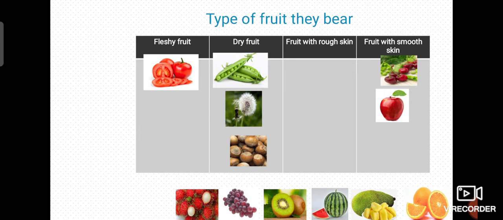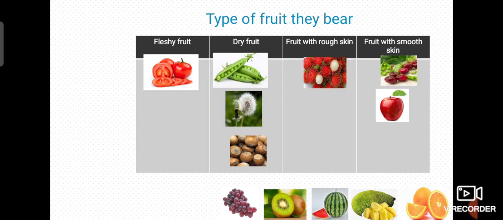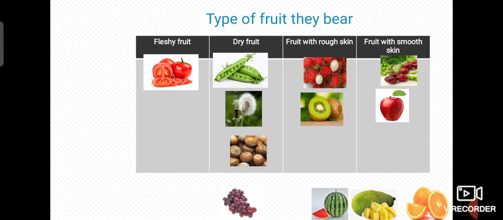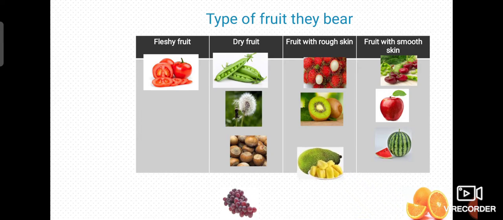Now the rambutans, do you know? Yes, it goes to the fruit with the rough skin. Now let's move on to kiwi fruits. It has a rough skin, and the watermelon goes into the fruit with the smooth skin. What about the jackfruit? It goes to the fruit with the rough skin, and also the durians.